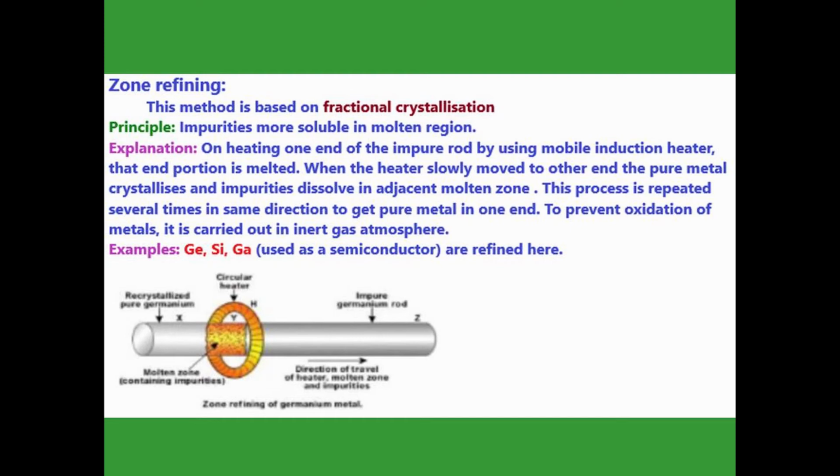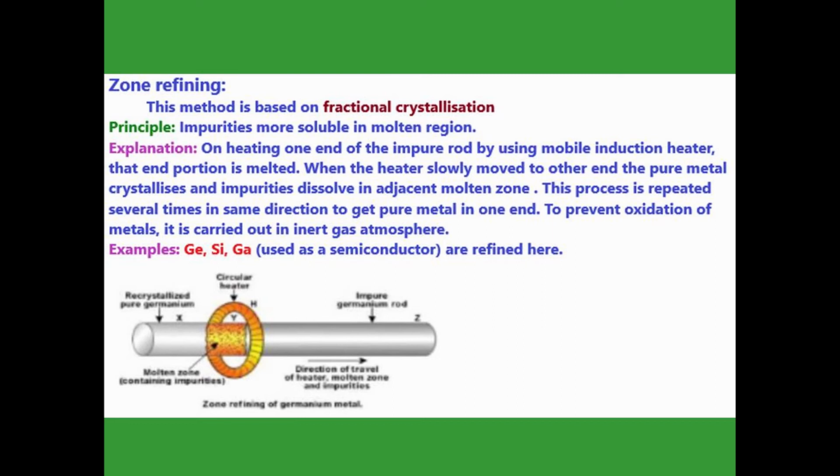The next method is zone refining. What is the meaning of zone? It is a part. So part by part we are going to refine the metal, and it is based on fractional crystallization. What is the meaning of fraction? Fraction also means part by part. So part by part we are going to crystallize the pure metal. And what is the principle behind zone refining? The impurities are more soluble in the molten region.